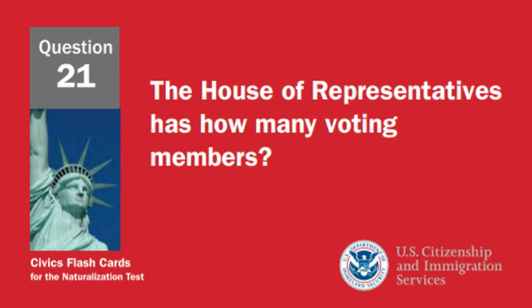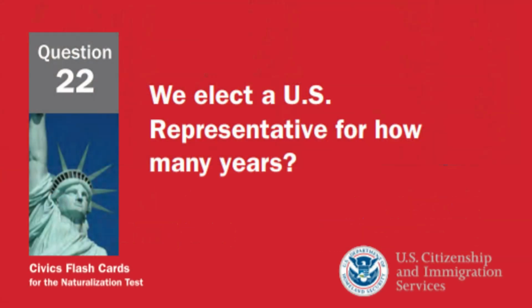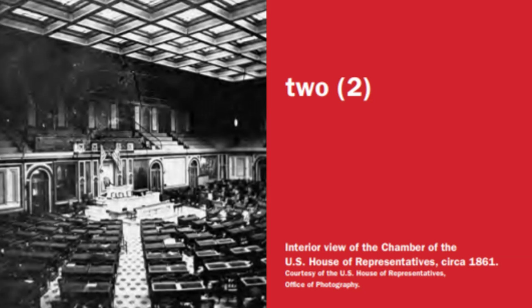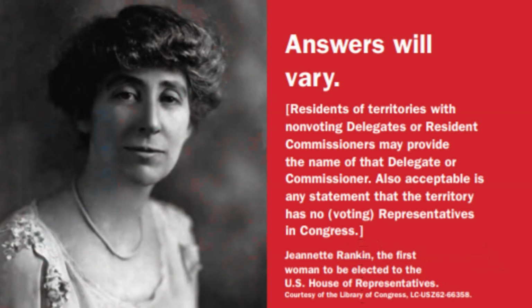The House of Representatives has how many voting members? 435 voting members. We elect a U.S. representative for how many years? 2 years. Name your U.S. representative. Answers will vary. Please go to the description part of this video for a link to the answer.